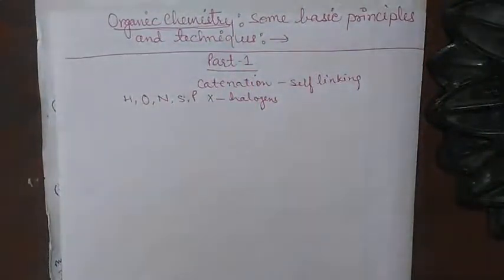Now, the first heading of this lesson is general information and the classification of organic compounds.